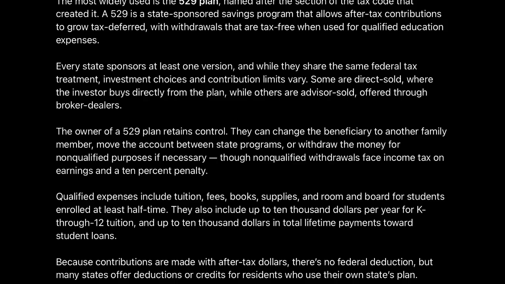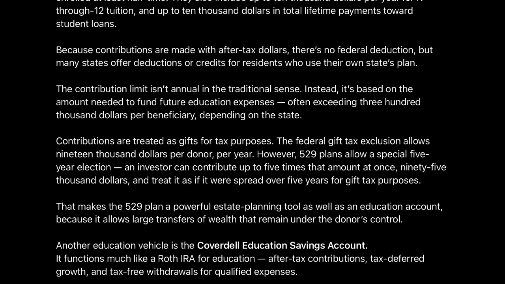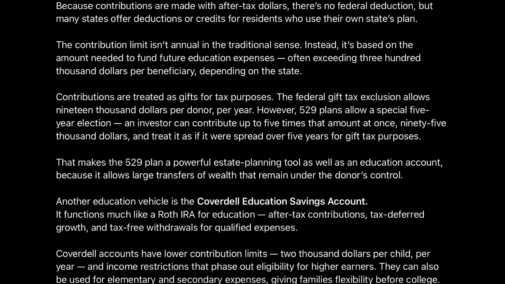Qualified expenses include tuition, fees, books, supplies, and room and board for students enrolled at least half-time. They also include up to $10,000 per year for K through 12 tuition and up to $10,000 in total lifetime payments towards student loans. Because contributions are made with after-tax dollars, there's no federal deduction, but many states offer deductions or credits for residents who use their own state's plan.